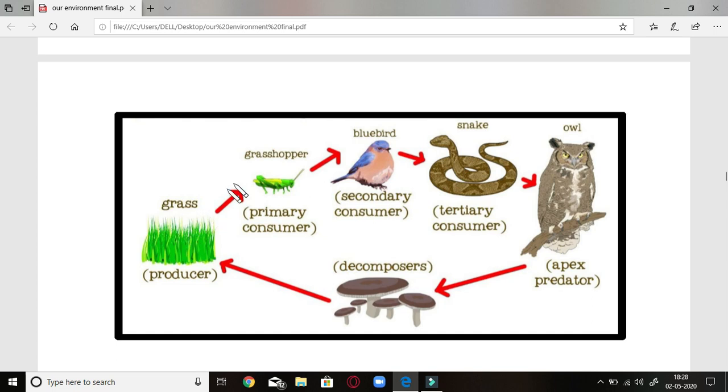There is a transfer of material and a transfer of energy in the form of chemical energy from one organism to another. Once the top carnivore dies, it will be decomposed by the fungus or bacteria in the soil. The complex tissues of the top carnivore will be decomposed, and the simplest molecules will be given to the producers further. In a way, there is a recycling of material occurring here.